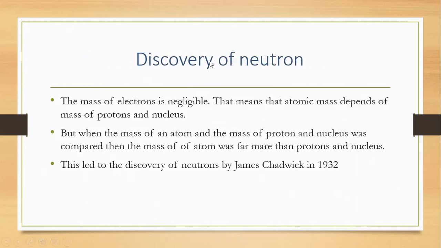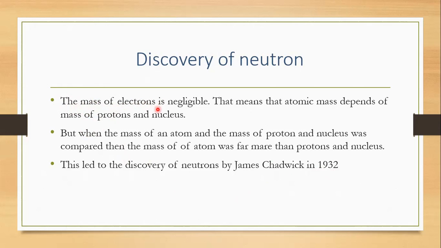So discovery of neutron. Proton is done, nucleus is done, and the correct atomic model is also given. Now, discovery of neutrons. At that time, they didn't have any idea about the neutron. They didn't know of this particle until a scientist, James Chadwick, compared the mass of the atom. First, let's understand this.